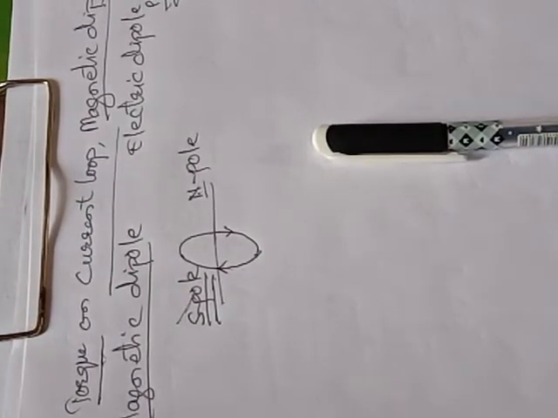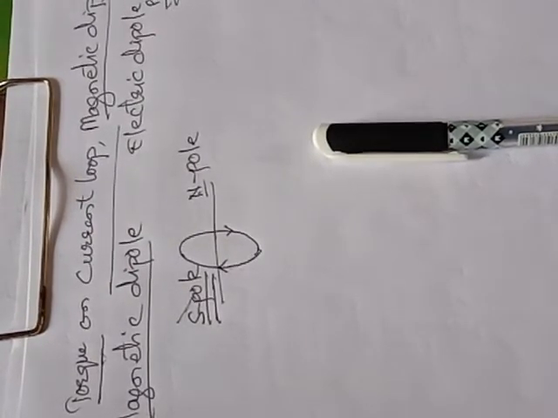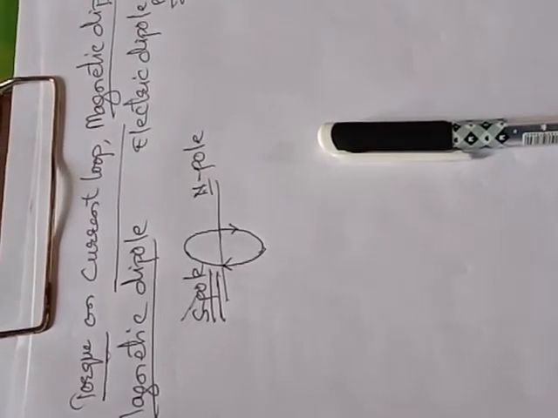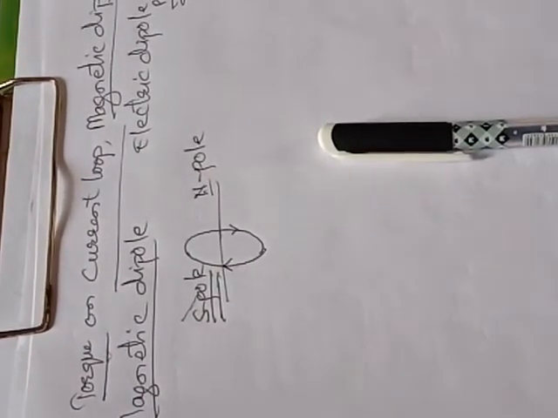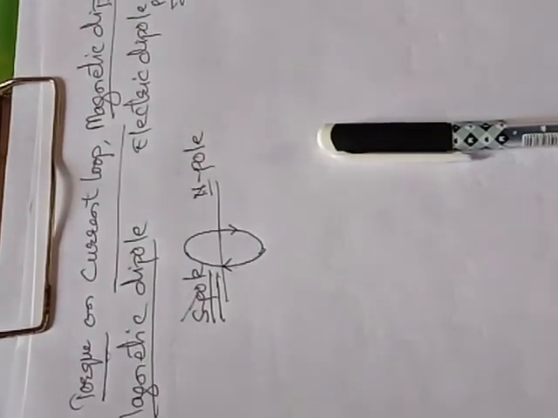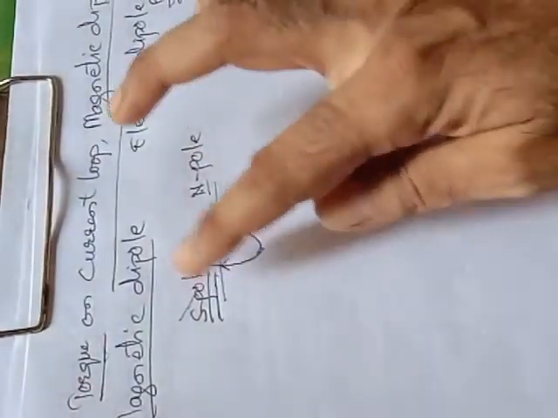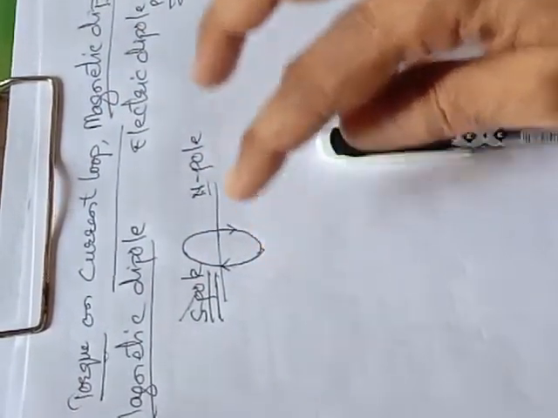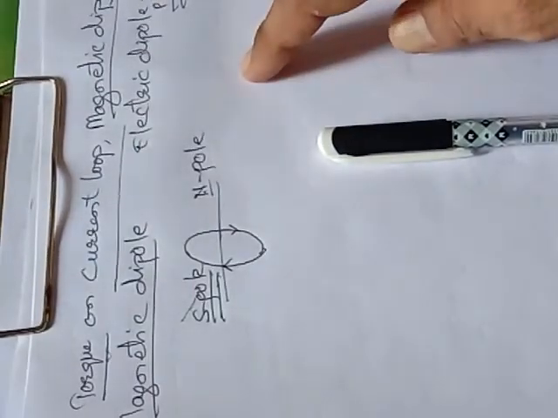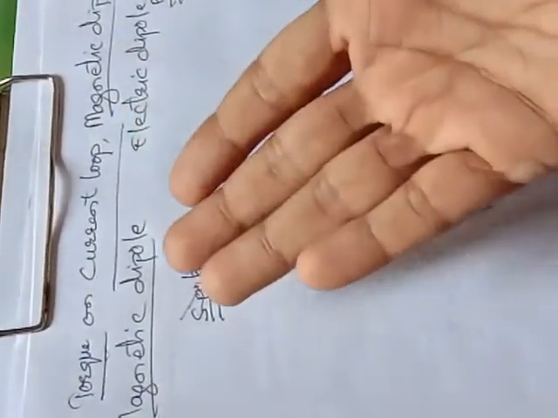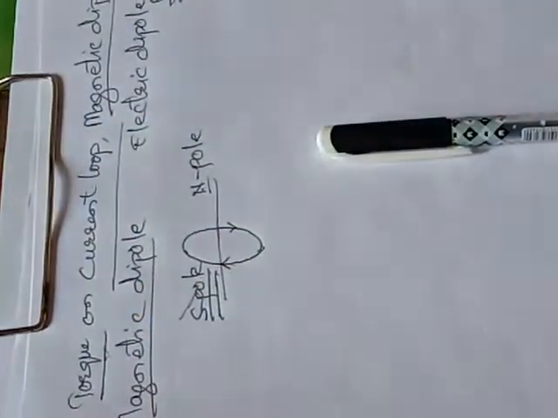Okay. Second thing, the question arises why the current loop will behave as a magnetic dipole? Because it experiences a torque when placed in an external magnetic field. Now, if the current carrying loop is placed in an external magnetic field, that topic we have to study in the next video. Torque we will see tomorrow.